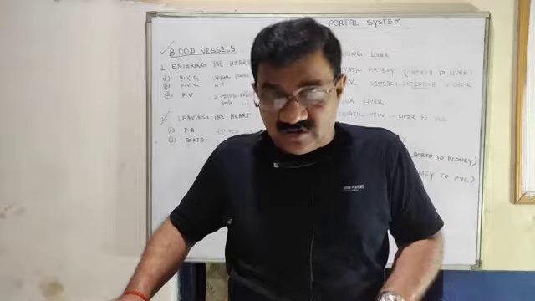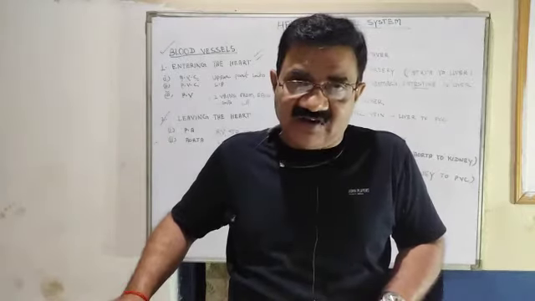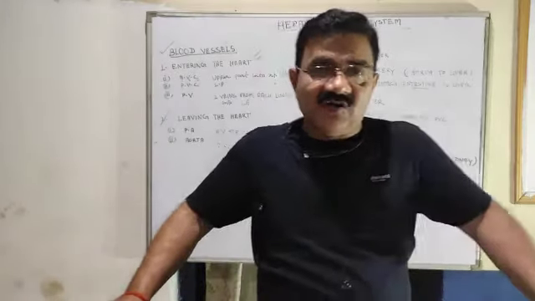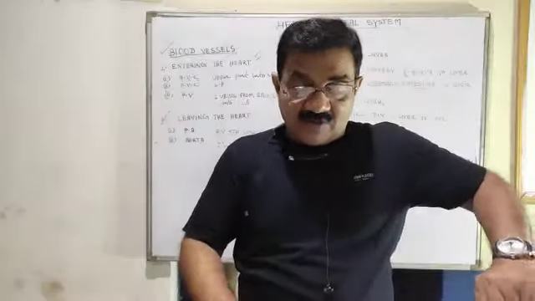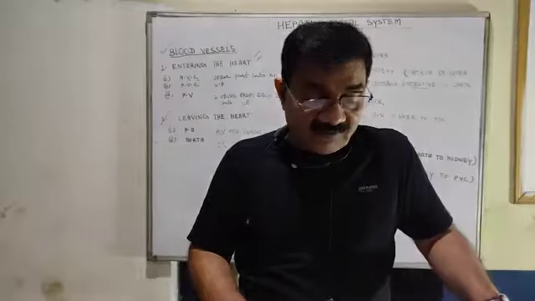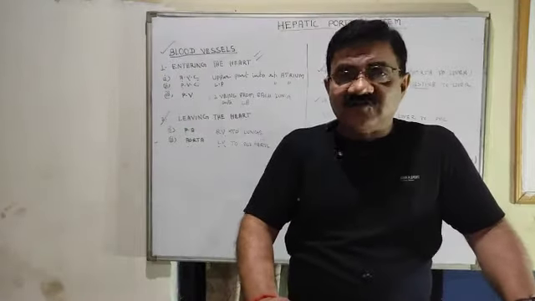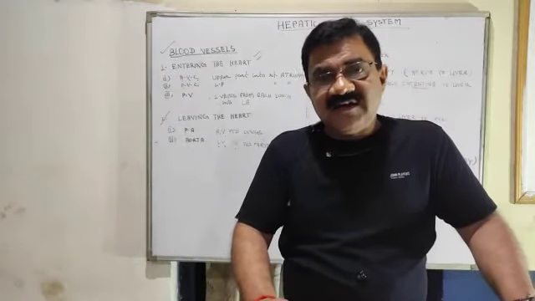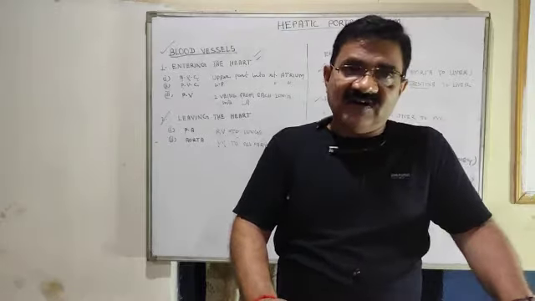You will try to solve this question, and in the next video we will discuss it. It is very important from the examination point of view, and we will also discuss the remaining part of the circulatory system.